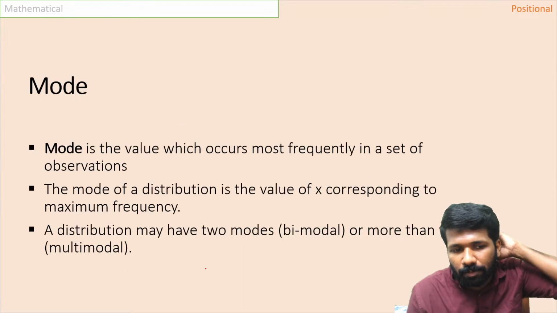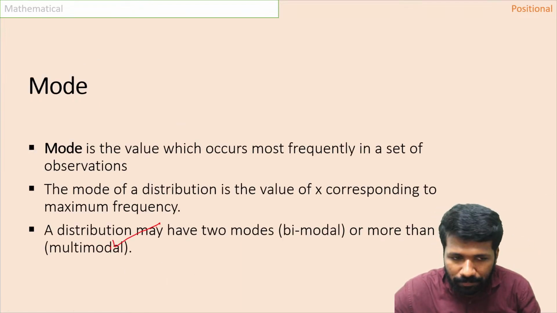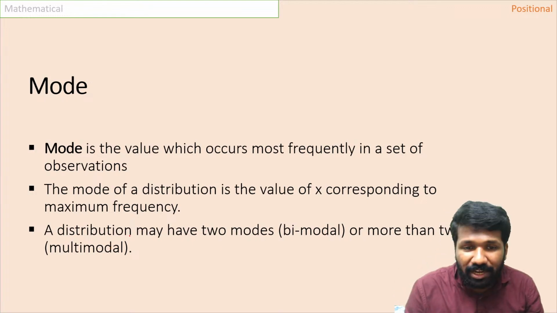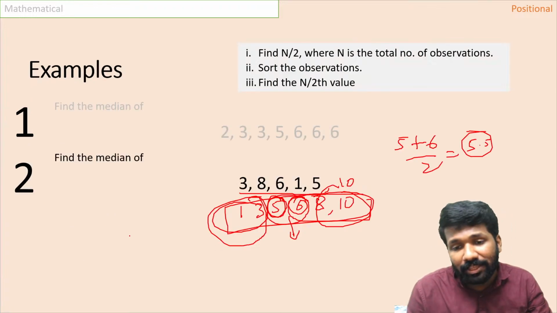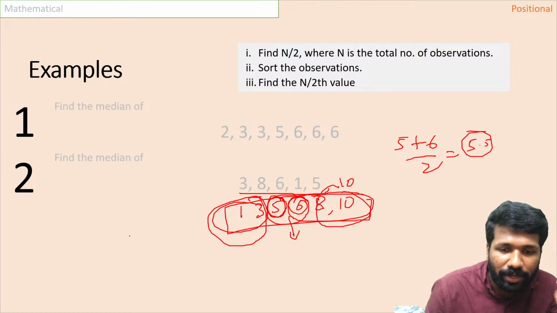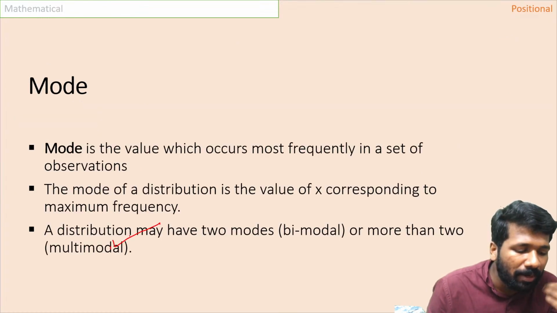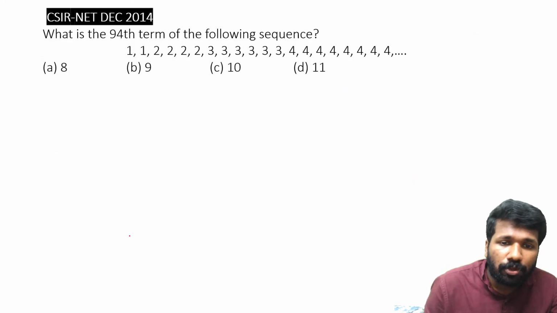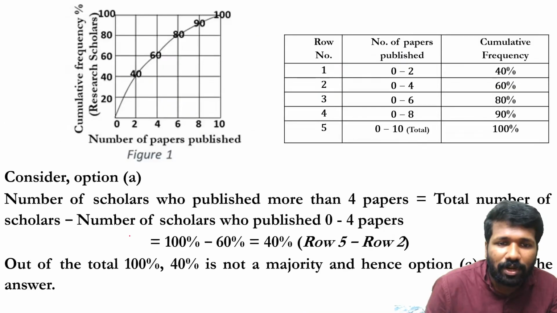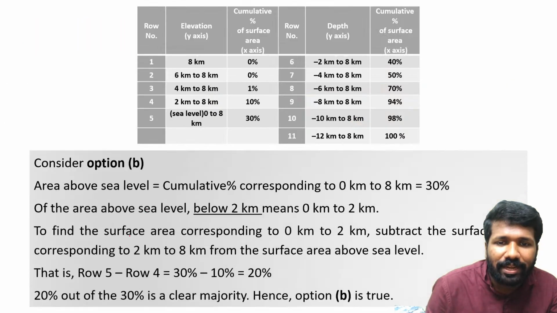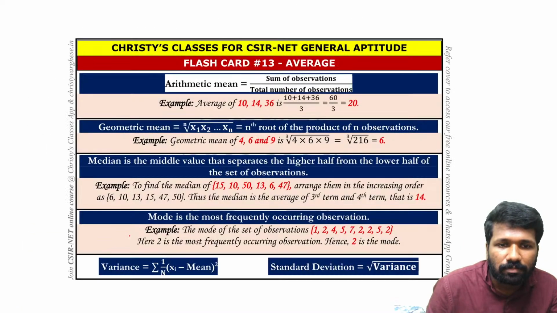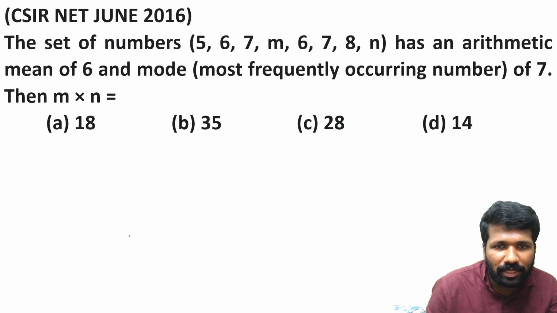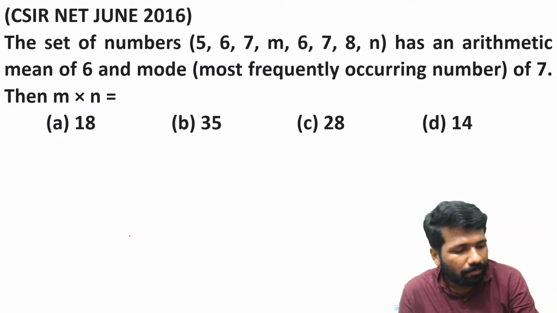Mode can have multiple values also. That is called multi-modal. There can be more than one mode, 2 modes or 3 modes. In median, you find the average of the 2 middle values and get one single value. But in the case of mode, there can be multiple values. Is it clear, all of you? So I will show you a question based on this, which checks your understanding of mean, median and mode. You will see a previous year question to understand this. Look at this question. All of you make a try.